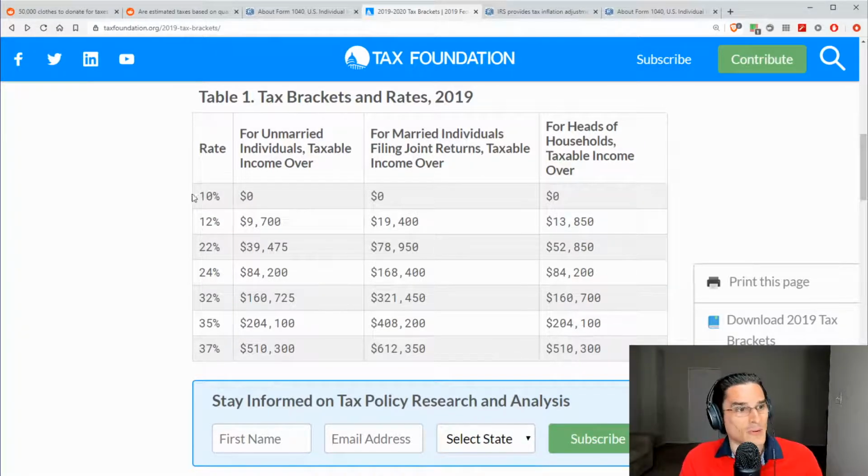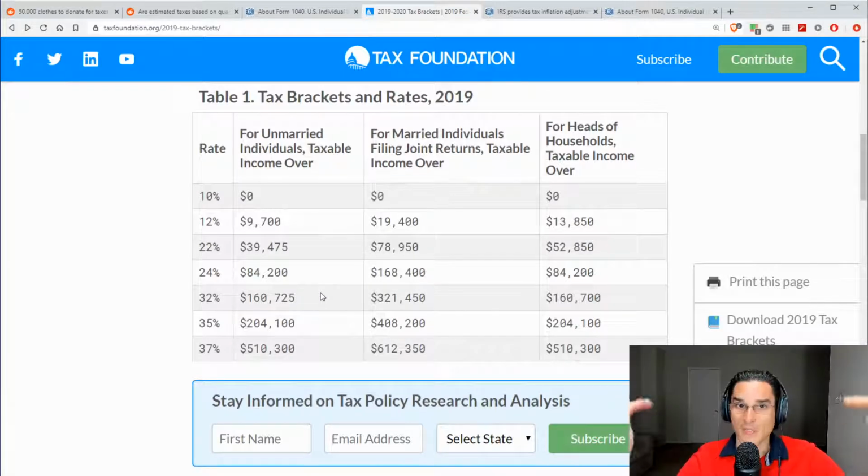But you have to remember that the 10% rate is still applicable from $0 to $9,699. Then the 12% rate would be applicable from $9,700 to $39,474. Each of these levels is still applicable as your taxable income rises.